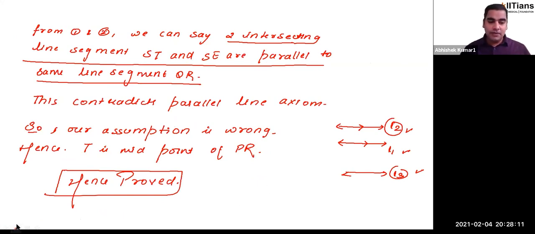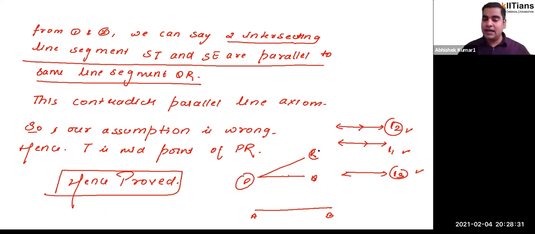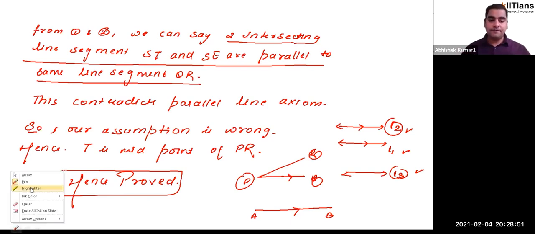For example, let me make you understand that once again. If you have a line, let's say AB, and you have two intersecting line segments, let's say PQ and PR, then it is not possible at the same time for both PR and PQ to be parallel to the same line AB. Your PQ might be parallel to AB, but if PQ is parallel to AB, your PR will not be parallel, right? And if PR is parallel, PQ will not be parallel, as PR and PQ both are intersecting here. So this actually contradicts your parallel line axiom here, right?